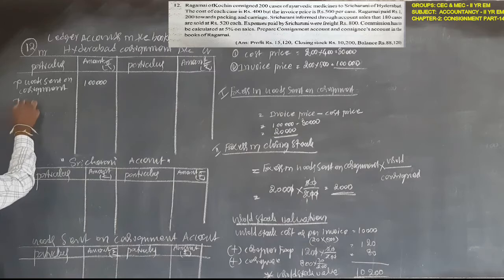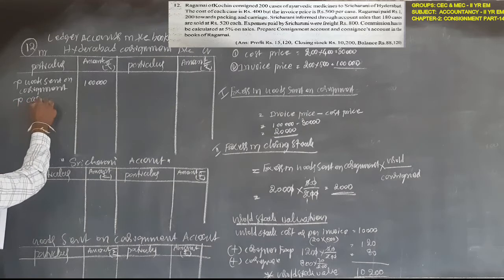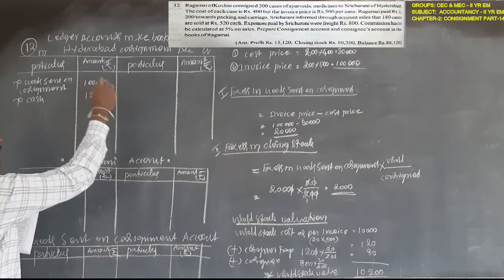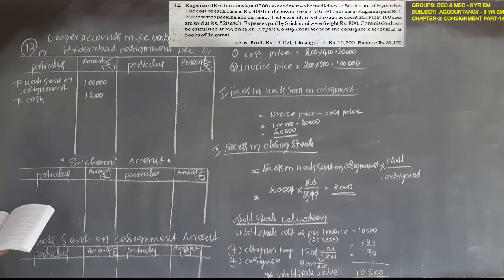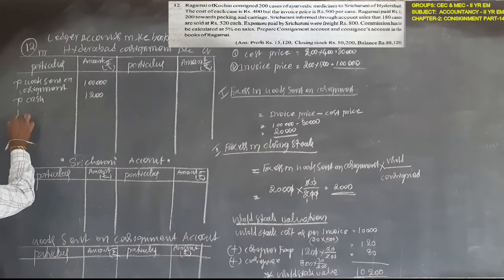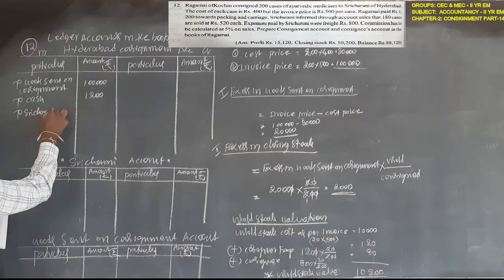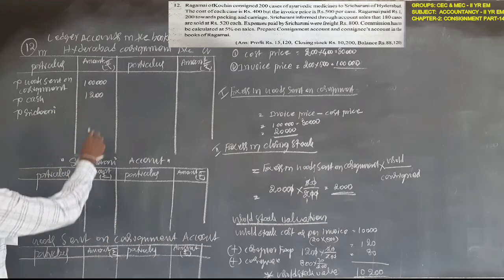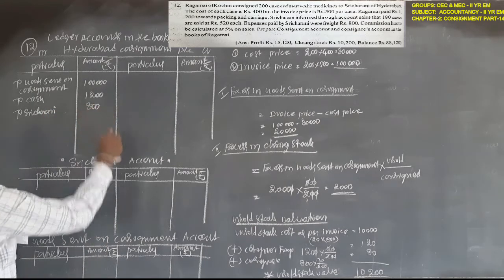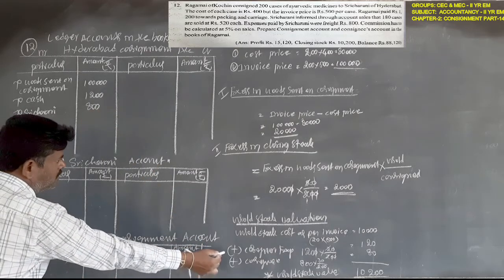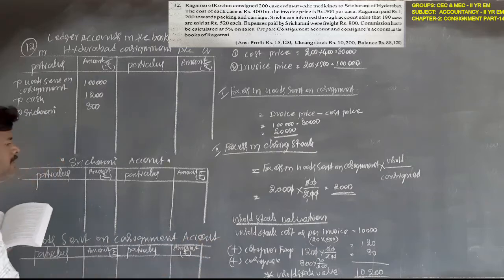What is the consignor expense? Ragamai paid expenses of 1200 rupees. So it must be recorded on the debit side as consignor expenses. And also Sri Charani's expenses of 800 rupees. So 800 rupees must be recorded here as well as added to unsold stock cost as per proportion of unsold stock.